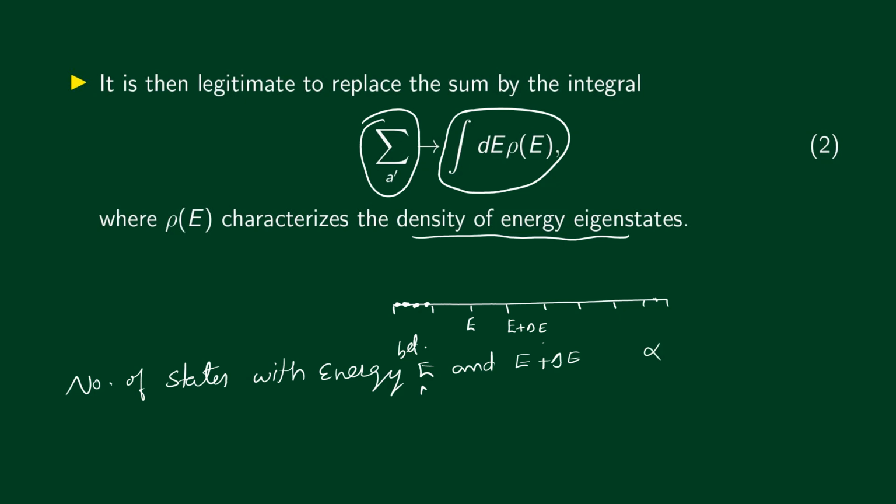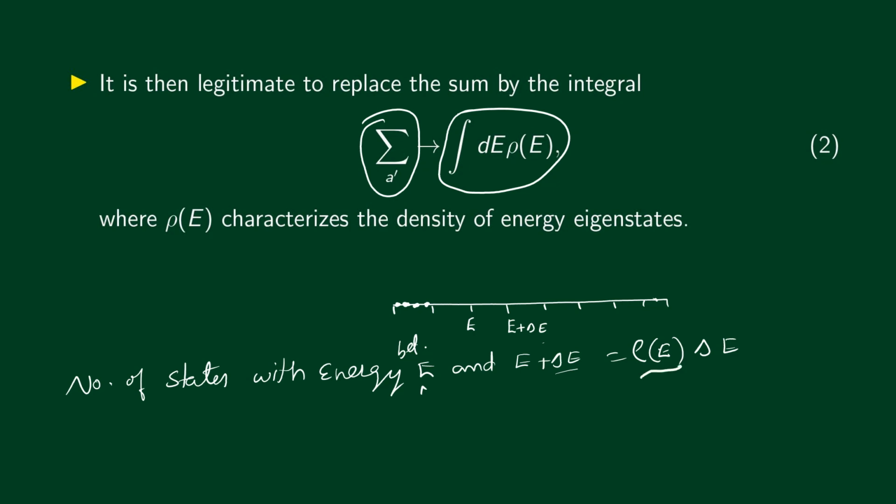This is clearly proportional to delta E, because the more the width, the more would be the number of states. Now we can write this as an equality by introducing a proportionality factor rho of E. All right. So this is what the density of energy eigenstates means.